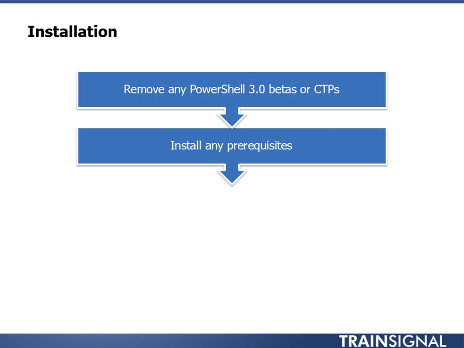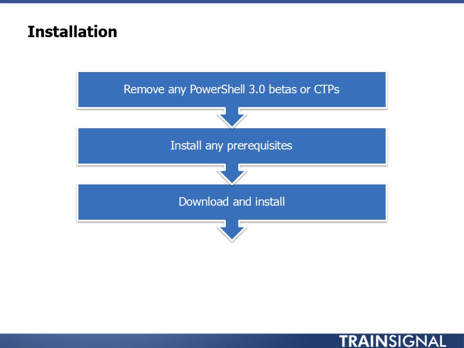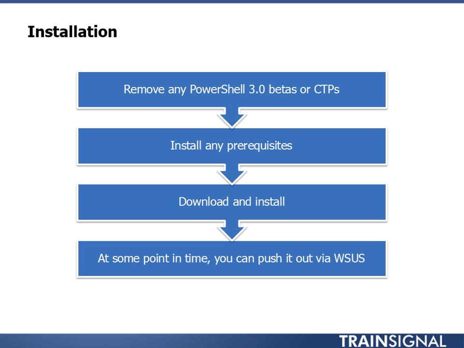Depending on the platform, and again, the best thing is to read the Microsoft download page, if you have any prerequisites that you have to install, go ahead and install those. You'll then download and install the Windows Management Framework package for your particular platform, again, 32-bit or 64-bit. Eventually, Microsoft will push this out via Windows Update, and so if you are running a Windows Software Update server, you could push PowerShell version 3 out to your clients and servers. That may be available by the time you're watching this, it may not, but be aware that that is also another way that you may be able to push out and deploy PowerShell version 3.